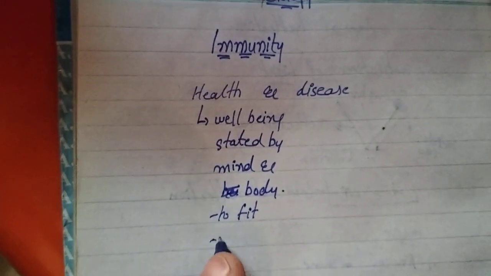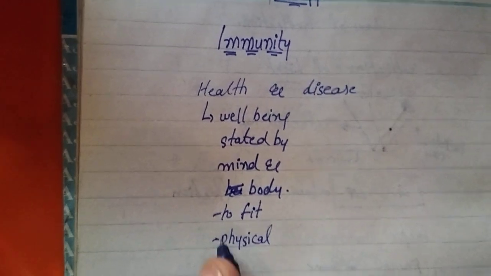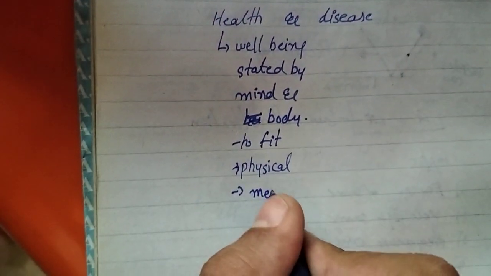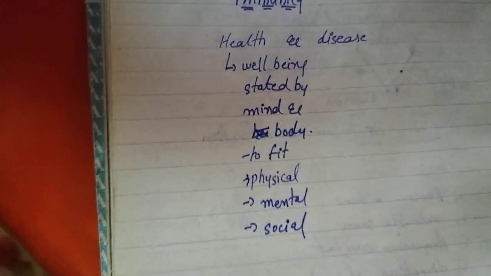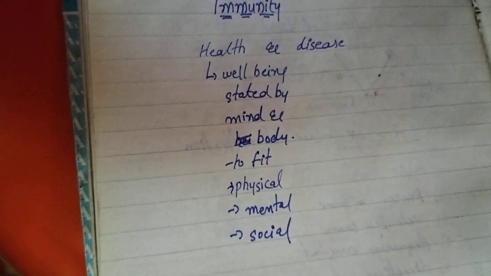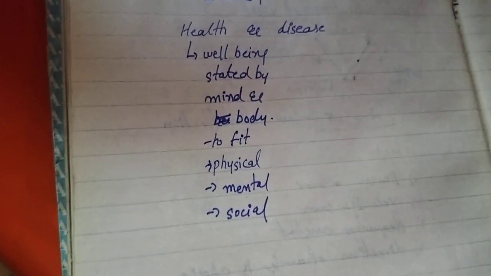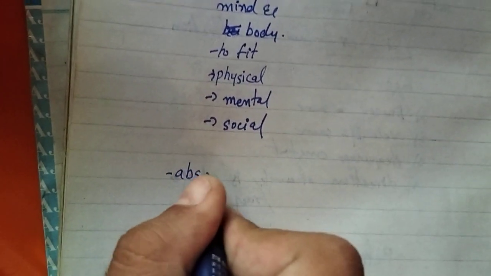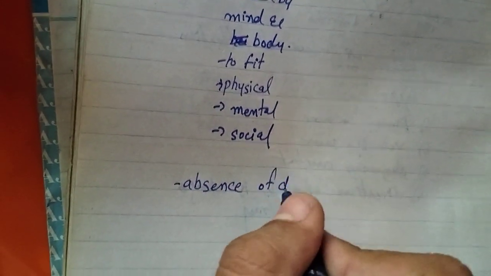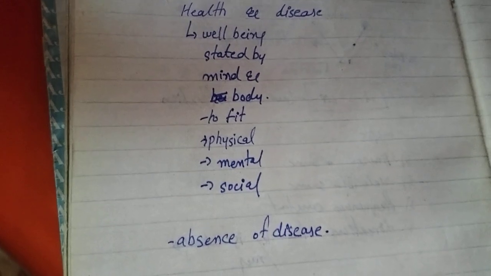How can we be fit? Like physical fitness. We should maintain physical fitness, mental fitness, and third we have social fitness. So these are the key points. We should be fit: physical fitness, mental fitness, social fitness. And what is health? Absence of disease in our body is called health. Now moving on to disease.